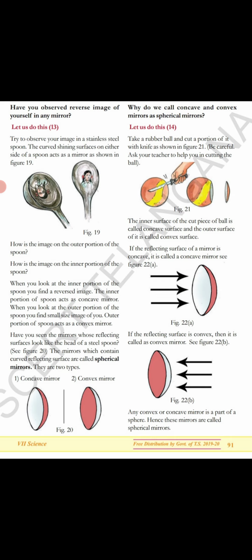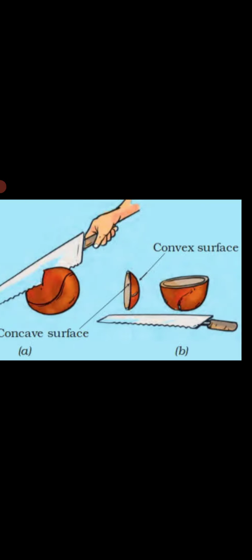You could see in the images, children. Any convex or concave mirror is a part of a sphere. Hence, these mirrors are called spherical mirrors. The mirrors which contain a curved reflecting surface are called spherical mirrors. The two types are concave and convex.